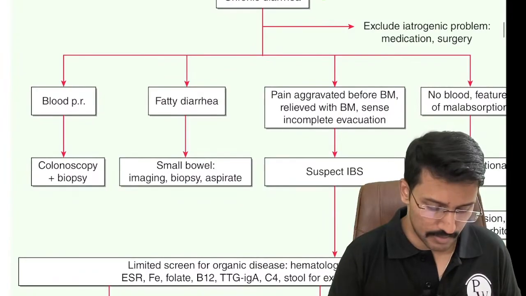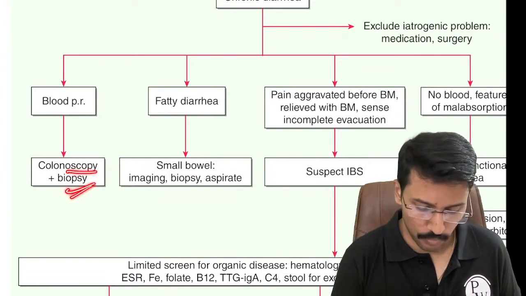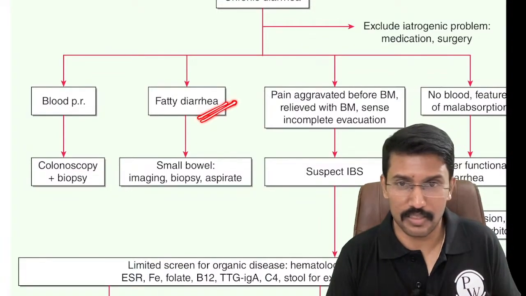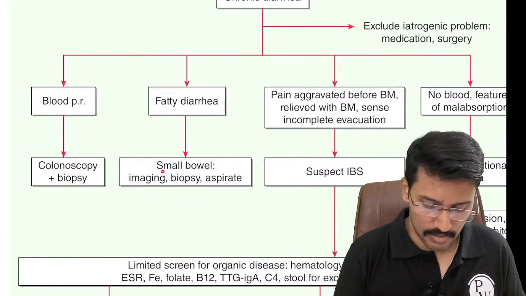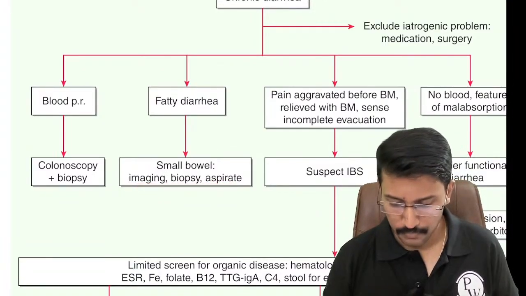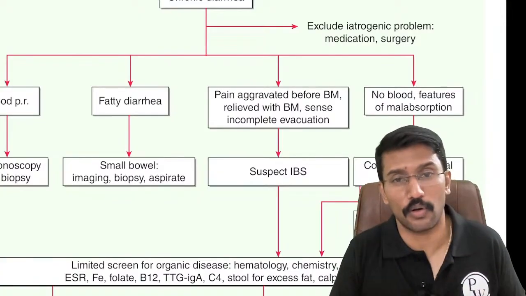After that, he says if there is blood present in the stool, we should go for colonoscopy or biopsy. If there is fatty diarrhea present, that is steatorrhea, more than 7 grams of fat in stool per day, in such cases he says we should go for small bowel imaging, biopsy and aspiration. Okay.